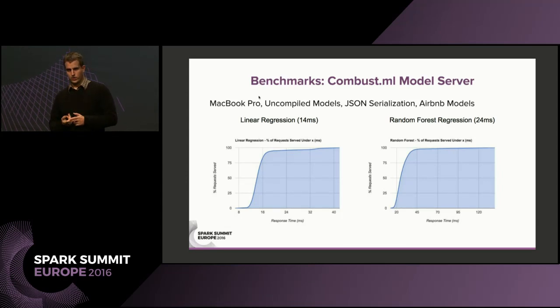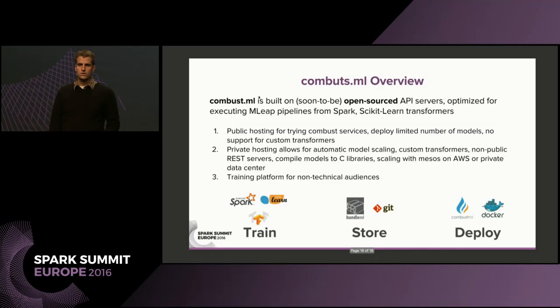We're talking an average of 14 milliseconds for the linear regression, an average of 24 milliseconds for the random forest regression. 98th percentile for the linear regression, I think, was something like 24 milliseconds. And the 98th percentile for the random forest models was something like 40 milliseconds. So very fast still.